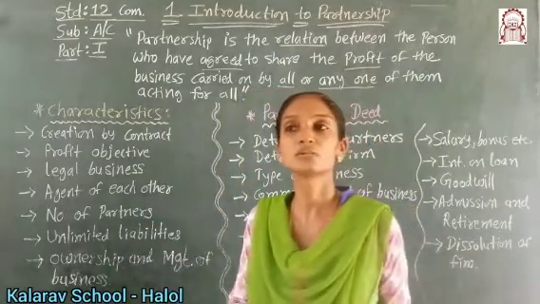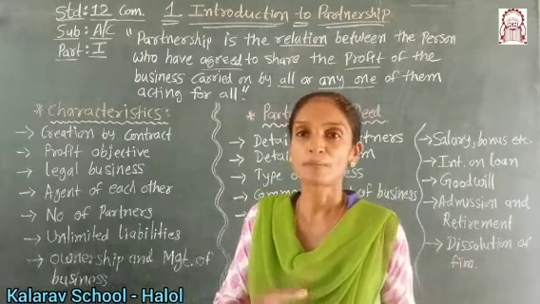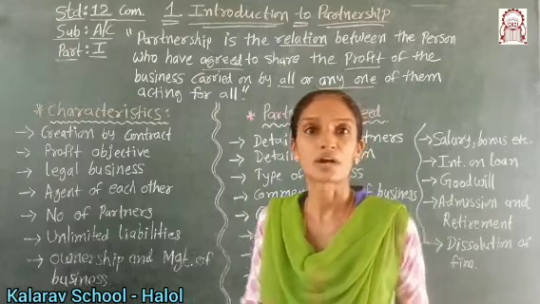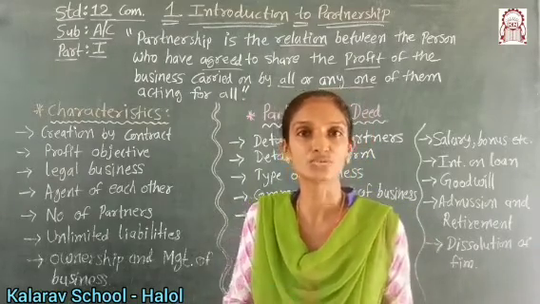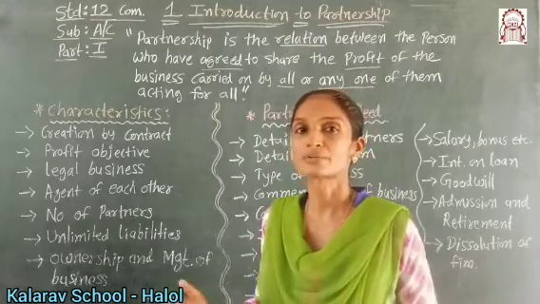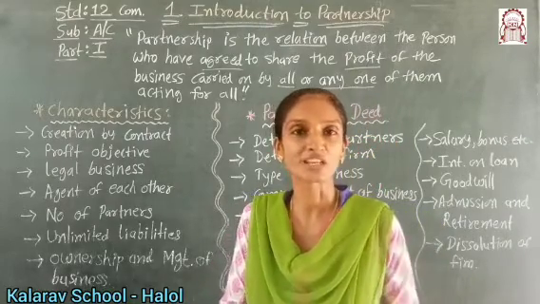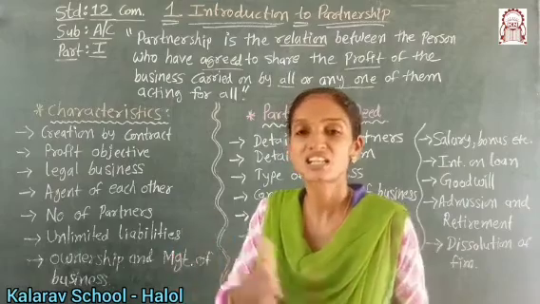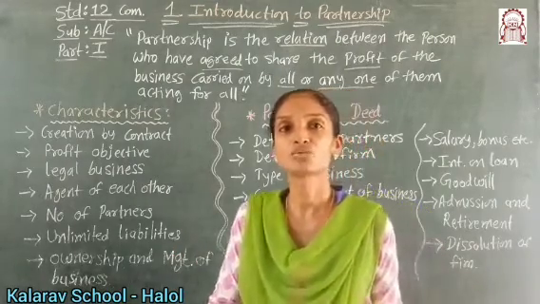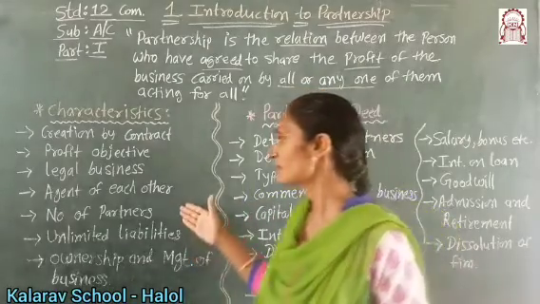Okay, so here according to the Partnership Act 1932, a minimum of two people have to come together to start the business, and the maximum was 100. Afterwards it was changed in 2014, and the number of people was decreased. The maximum number of people is now 50. So now we have the rule: minimum 2 and maximum 50 people can come together to start the business.